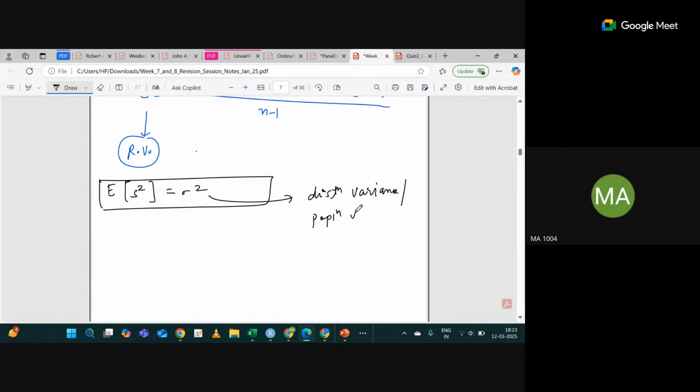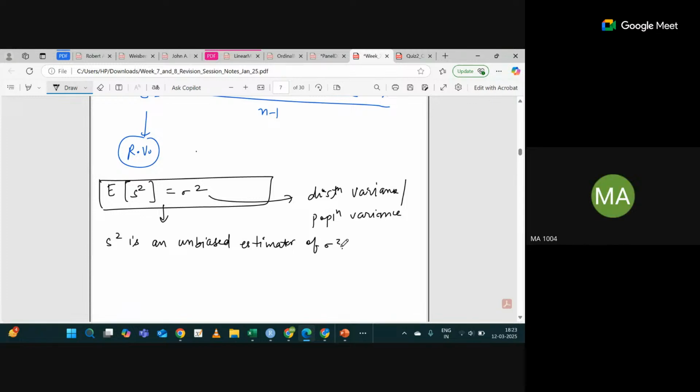If this property holds, as in the week 9 lectures, then we say s square is an unbiased estimator of sigma square, which is the population variance. Is this clear?